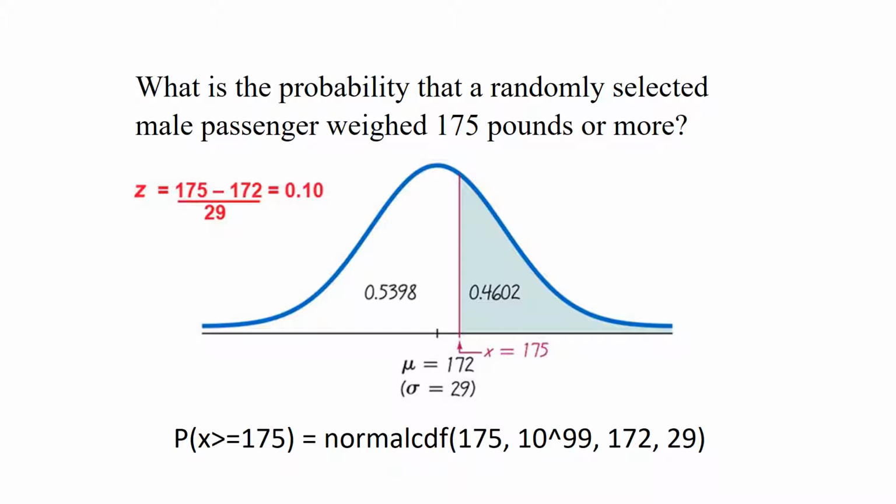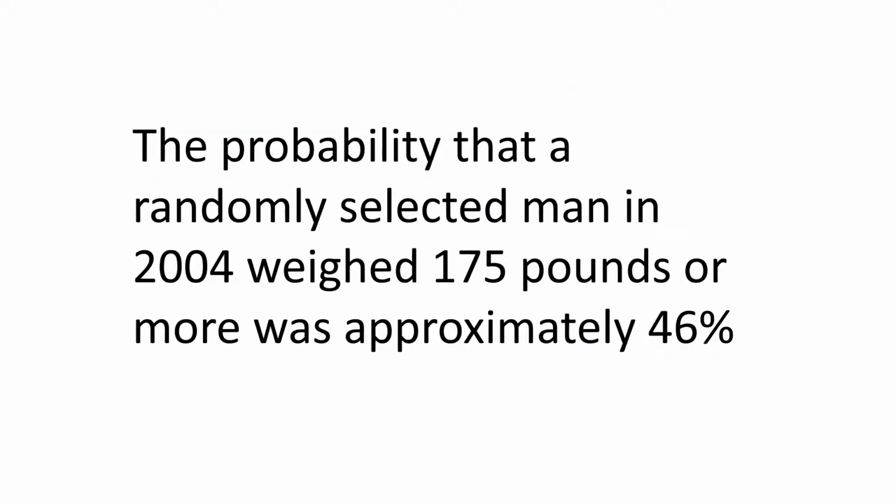And as we see in our picture, that area to the right of 175 is 0.4602. And what that tells us is that the probability that a randomly selected man in 2004 weighed 175 pounds or more was approximately 46%. Our calculator told us that. We used the normal distribution for the population of men who had an average weight of 172 pounds and a